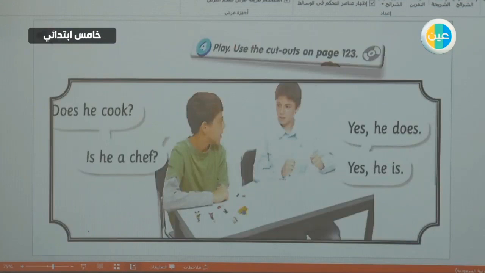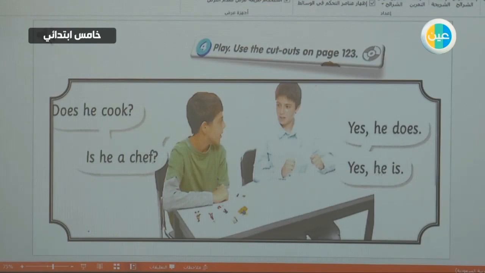Now let's play a game. You can use the cutouts on page 123 and play this game with your friends. Does he cook? Yes, he does. Is he a chef? Yes, he is. You can, for example, use the farmer and say, does he cook? The answer will be, no, he doesn't. Is he a farmer? Yes, he is.